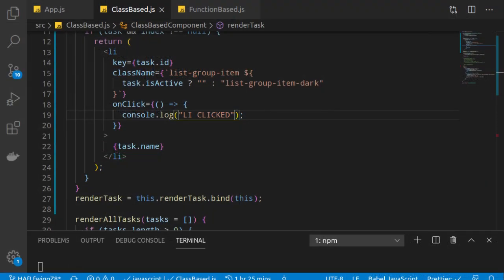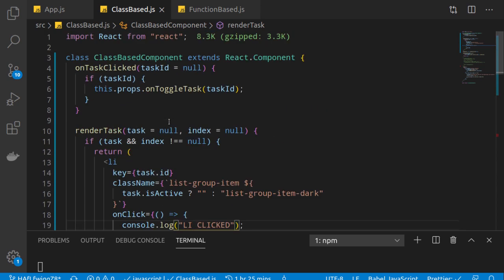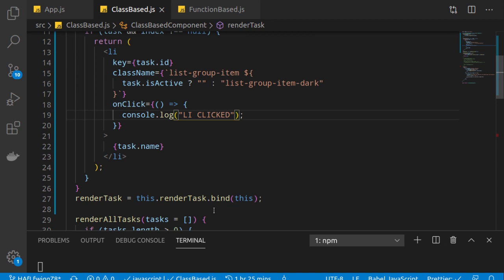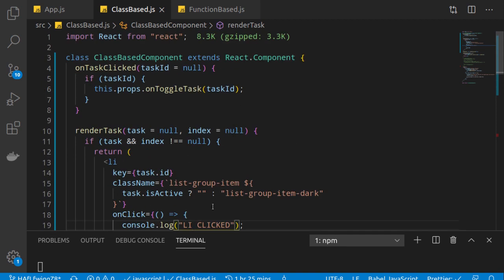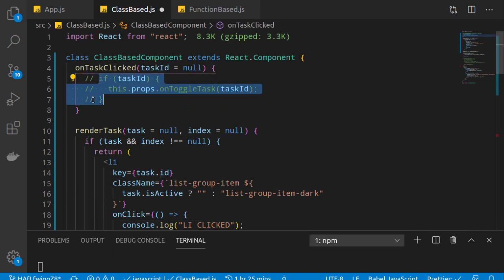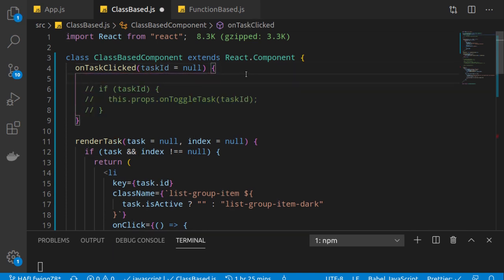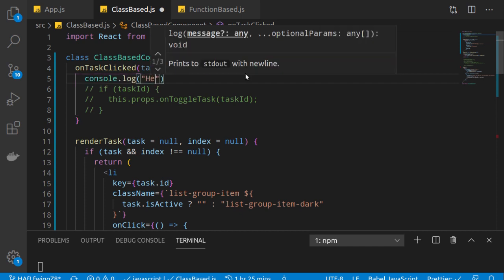So we are here again in the code. Now I have created this particular function which I want to be called whenever there is an event. So let me quickly close this and use console.log hello.